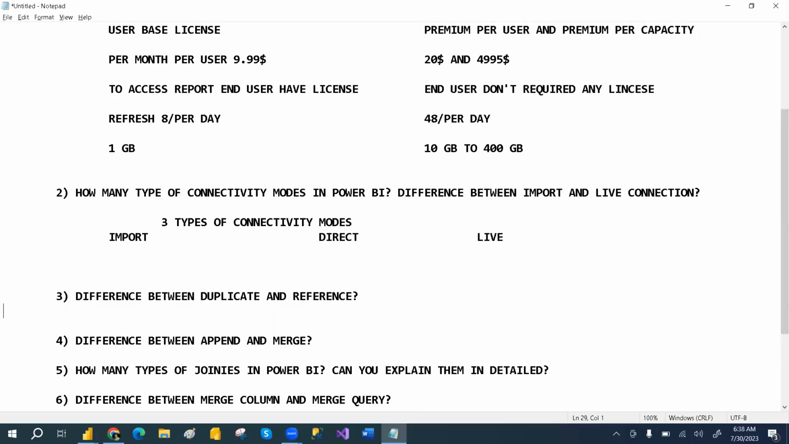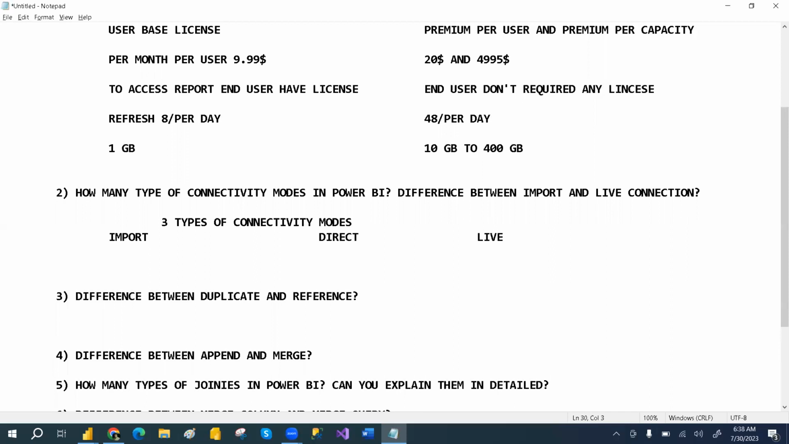And then duplicate and reference also. I've given very good examples, so you can understand very deeply about duplicate and reference. I will share that video too. You can go and watch the video, guys. I have given a detailed explanation. This is very frequently asked as an interview question as well.